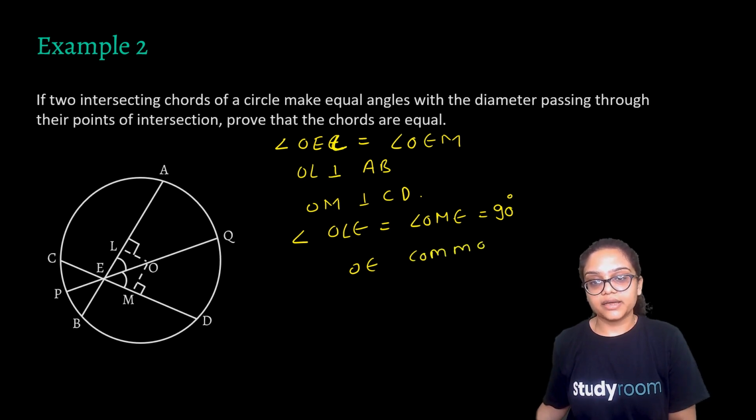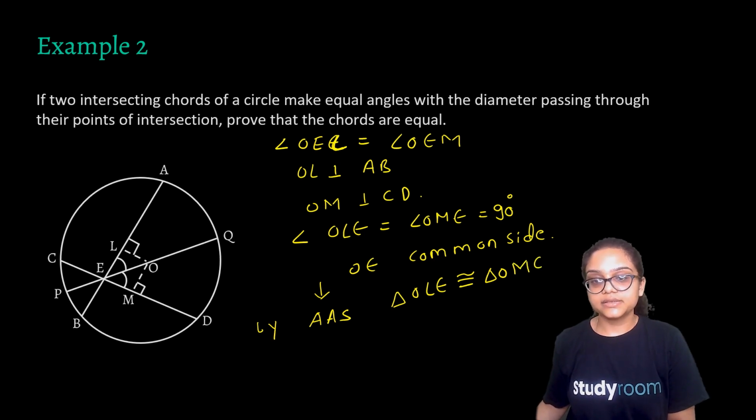So we can state that the triangles are congruent by the angle-angle-side rule. Which triangles? Triangle OLE is congruent to triangle OME. Hence, we can state that OL is equal to OM.